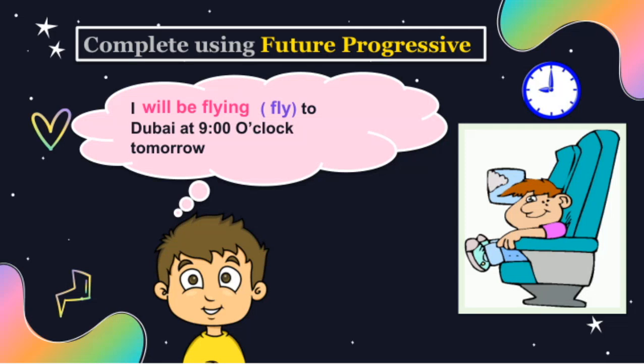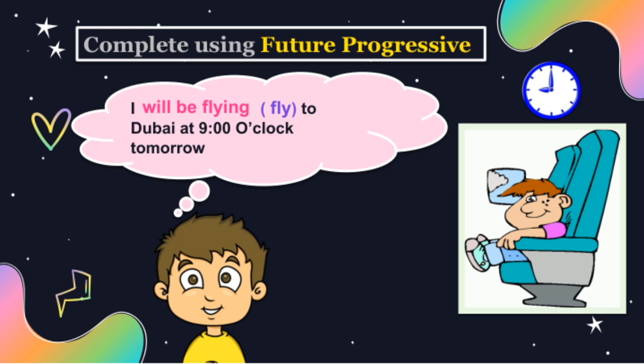So here's an example of how we can use the future progressive tense. I will be flying to Dubai at 9:00 o'clock tomorrow. This tense is great for describing actions that will be happening at a specific time in the future. It emphasizes the ongoing nature of the action, which is useful when talking about plans or scheduled events.